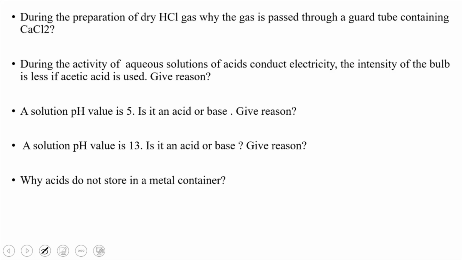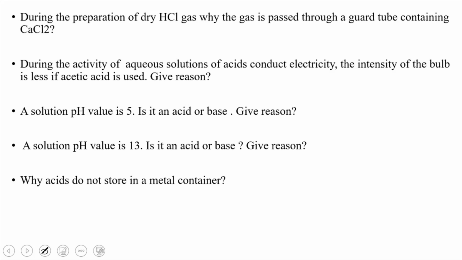A solution of pH value 5. Is it an acid or base? Give reason. We already discussed about the pH scale. 0 to 6 are termed as acids. If the pH value is 5, it is termed as an acid. The pH value of a solution is 13. Is it an acid or base? 8 to 14 are termed as bases. 13 means it is a base.